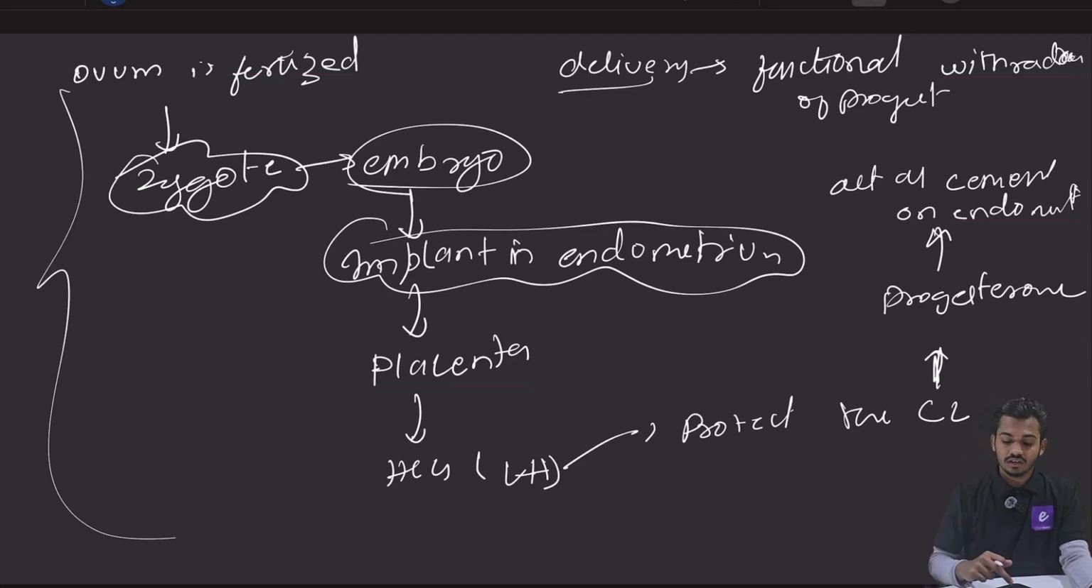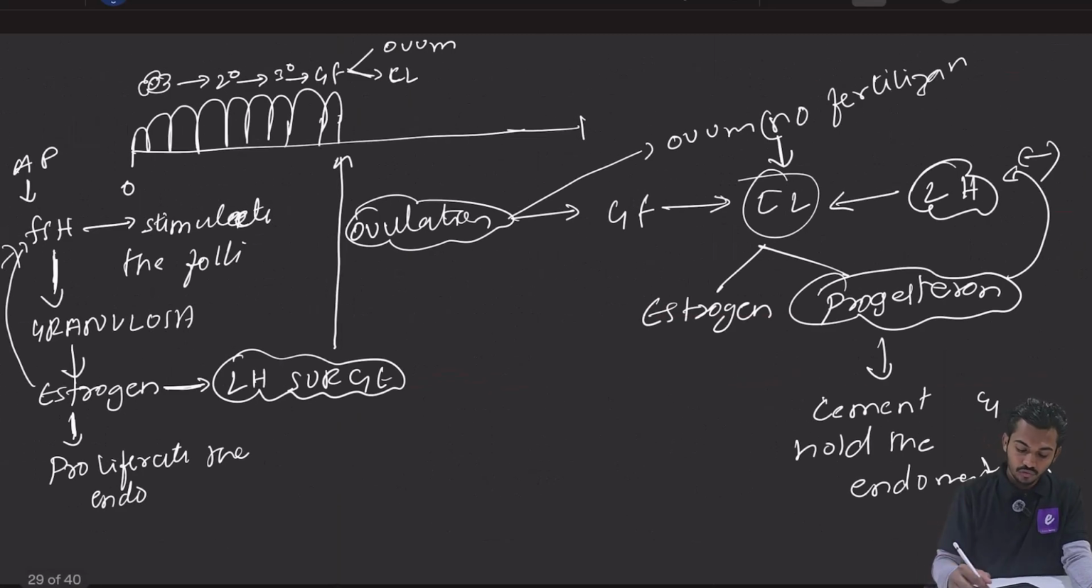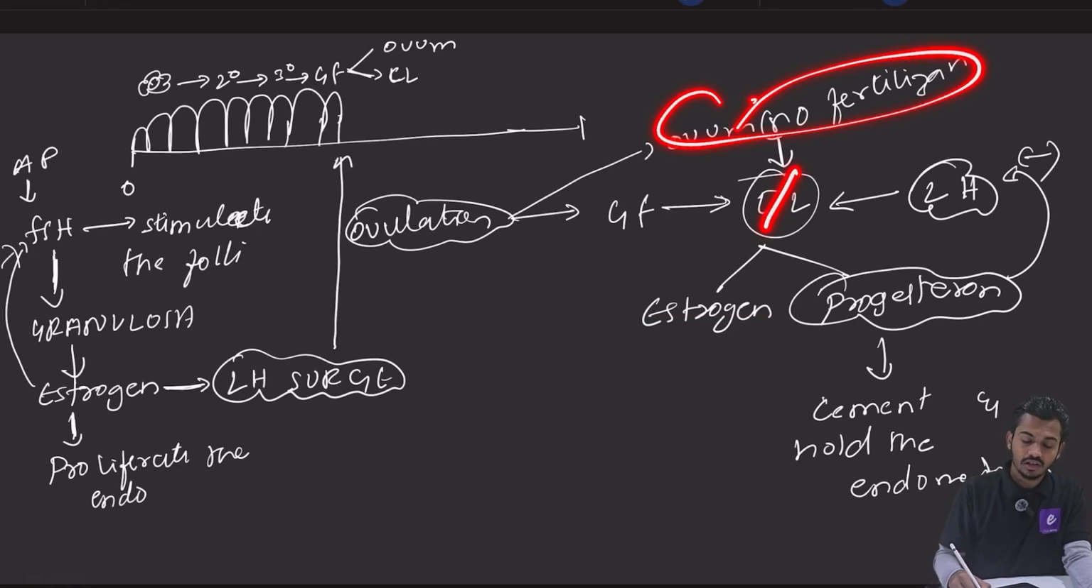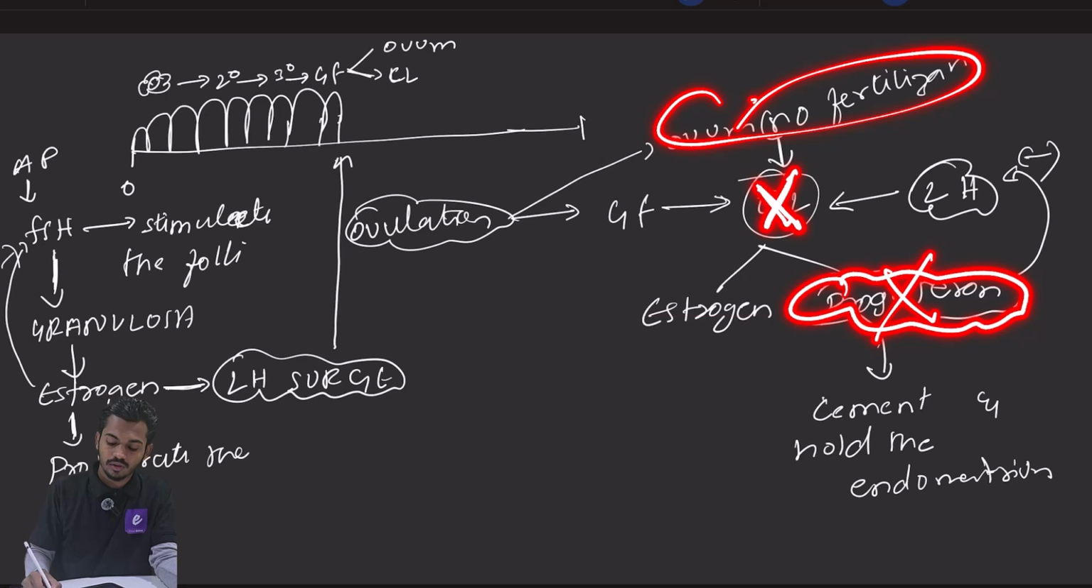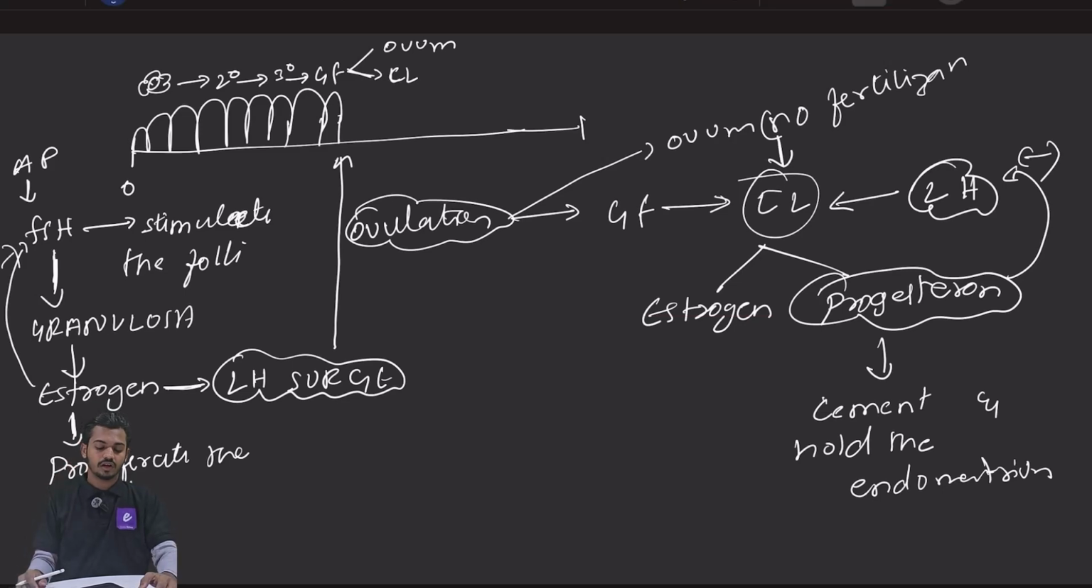That is why, what will happen if there is no ovulation? There will be no HCG. So the corpus luteum will degenerate, जिसकी वजह से क्या होगा? There will be no progesterone. जिसकी वजह से क्या होगा? There will be no cement for the endometrium and endometrium will fall. Now we will complete this diagram.